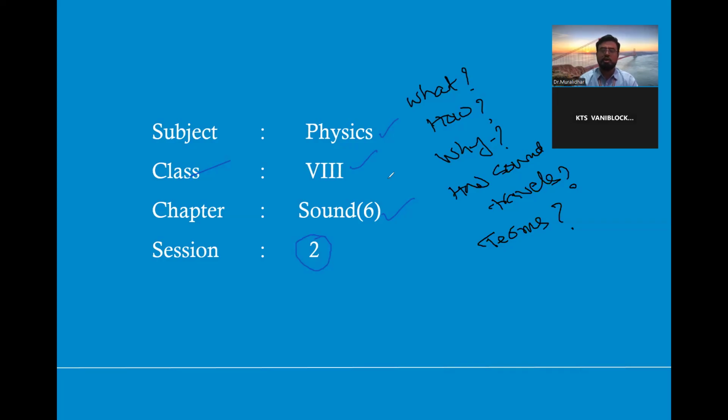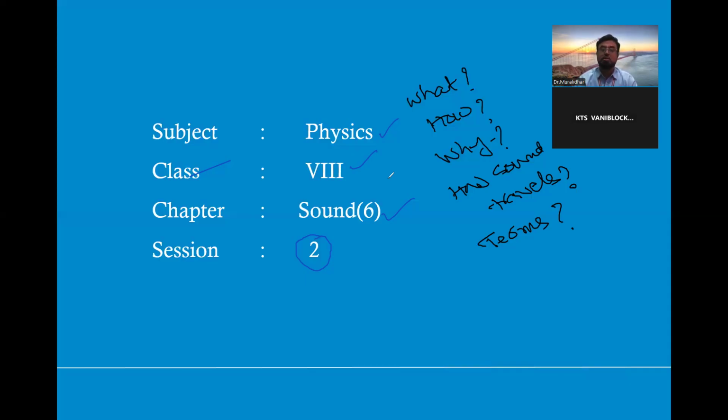So what is sound? Sound is the form of energy which is pleasant to hear. It should be pleasant. It should produce pleasing effects on the eardrums. Such a form of energy is called sound. If it is not pleasant, that is called noise. Noise is the reciprocal of sound. Then how is sound produced?